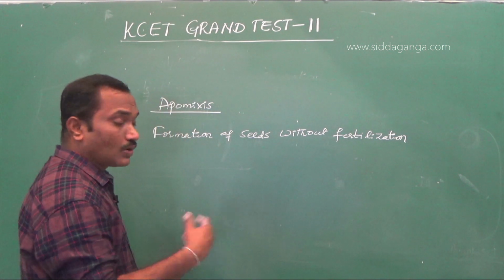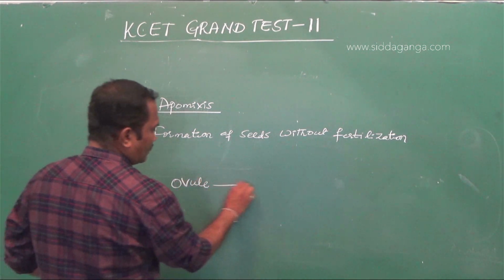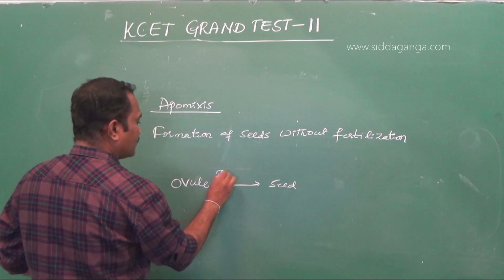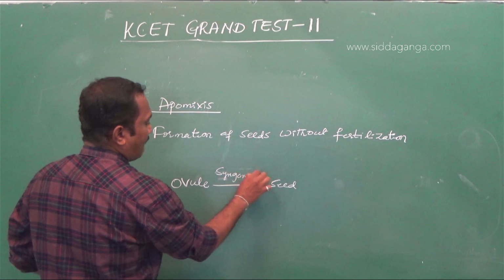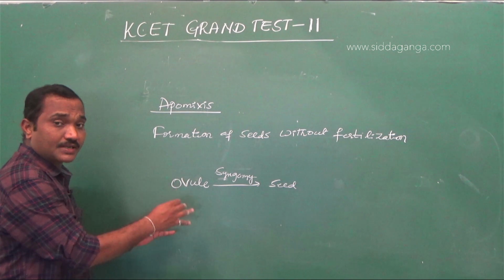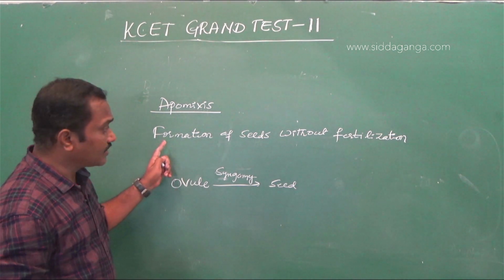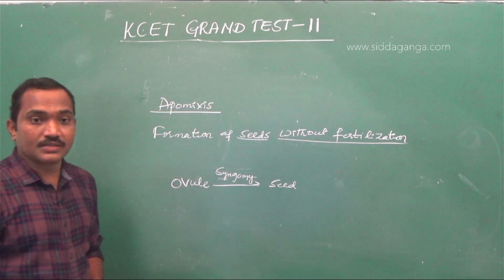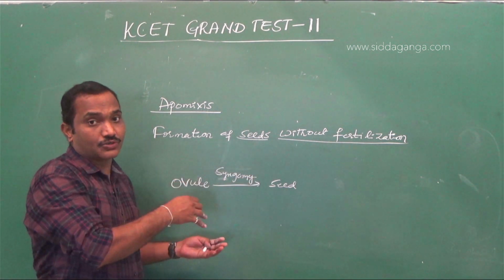The ovules are converted into seeds after syngamy or fertilization. This is sexual reproduction. Fertilization means there is involvement of gametes, hence it is sexual reproduction. But what's happening here? There is formation of seeds without fertilization. That's why we say it's an asexual reproduction that mimics the sexual reproduction.